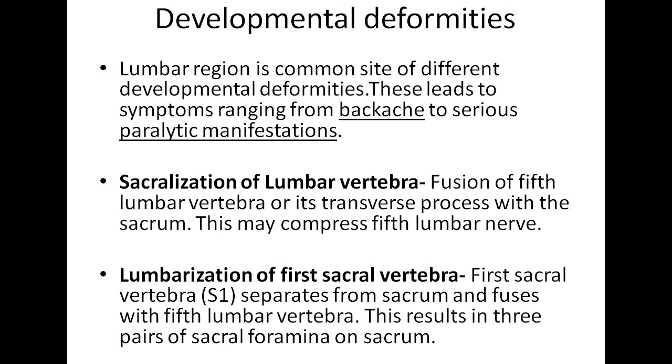Lumbarization of first sacral vertebra. The first sacral vertebra, S1, separates from sacrum and fuses with fifth lumbar vertebra. This results in 3 pairs of sacral foramina on sacrum.